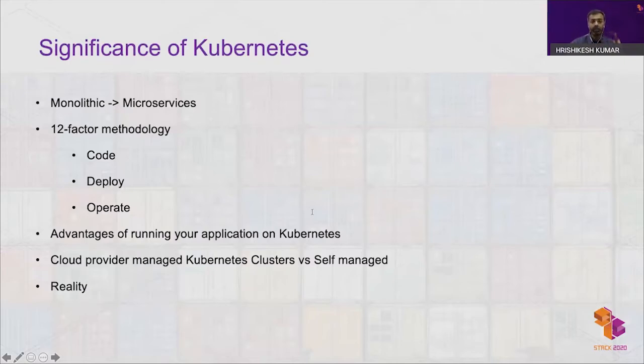There are different ways to use Kubernetes. You can deploy Kubernetes yourself. Kubernetes consists of a control plane and a compute plane. Both have to be maintained by you if you deploy it, or you can delegate this responsibility to the cloud provider, which is quite easy to do. In this talk, we cover Kubernetes deployed by the cloud provider itself.